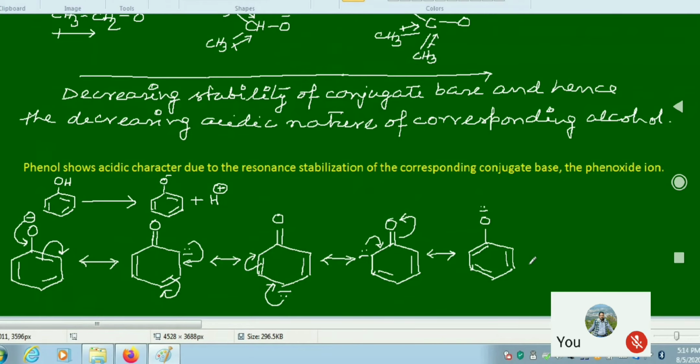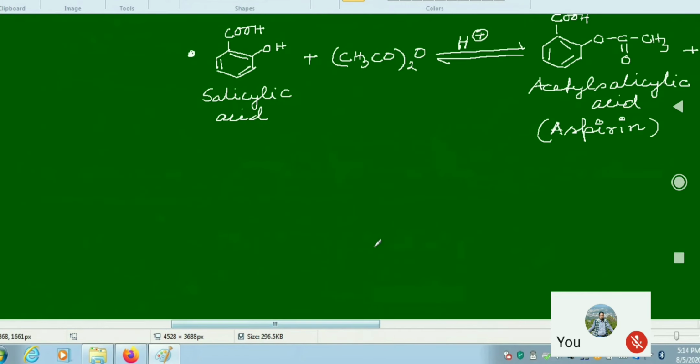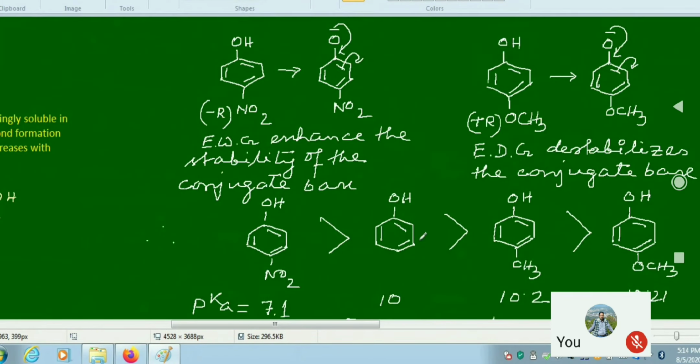Now let us find here two kinds of phenols. In one, you can follow that I have taken this example of para-nitrophenol, where the NO2 group is an electron withdrawing group.